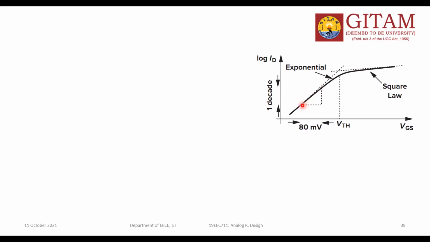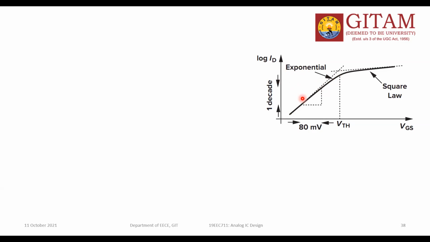To improve the switching speed, what should we do? We need to keep this slope as high as possible. Suppose this is the characteristic. If you pull this characteristic to this side, then definitely this bending will expand in this direction, and then this becomes like this. Am I correct or not? Then the slope is improved. So that is one of the purposes.